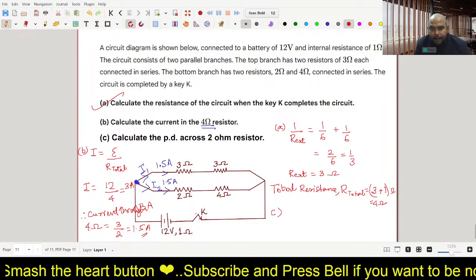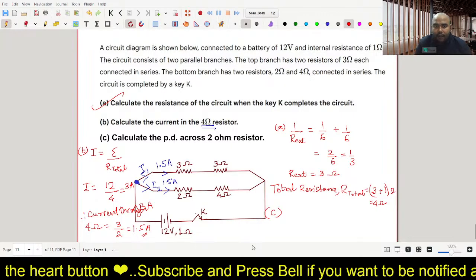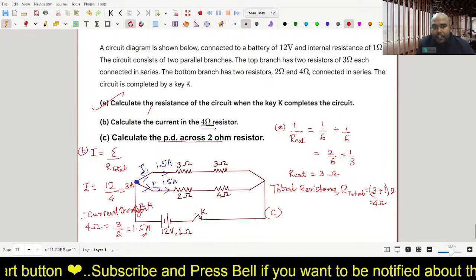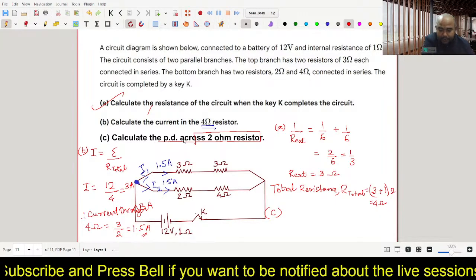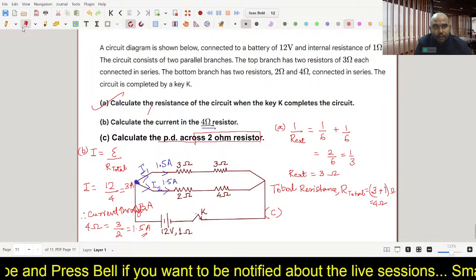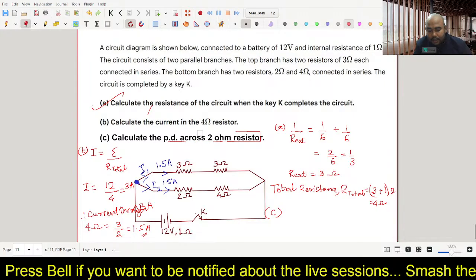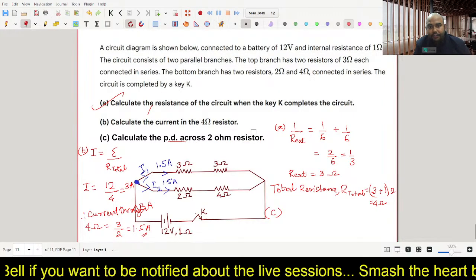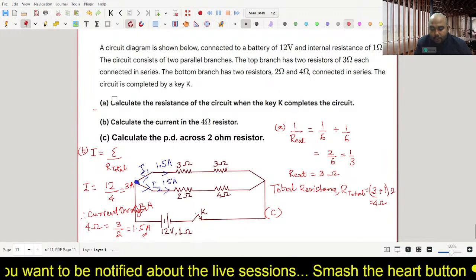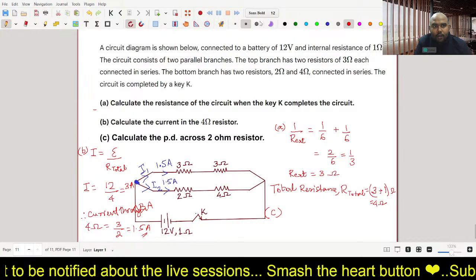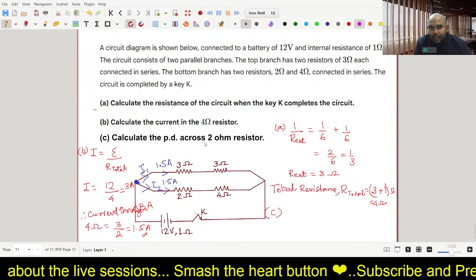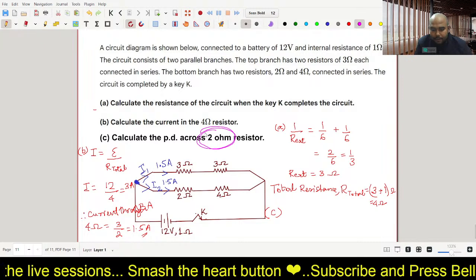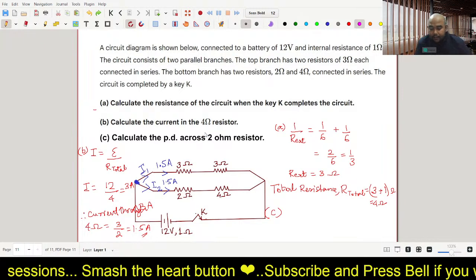Now the third part, who can say the answer to the third part? Calculate the potential difference across 2 ohm resistor. Who can answer this? Calculate the potential difference across 2 ohm resistor. I could see one child, Preetham, has replied 3 volts. Is there anyone else who wants to try, who wants to answer that what is the potential difference across 2 ohm, and how many of you agree with what Preetham has said?